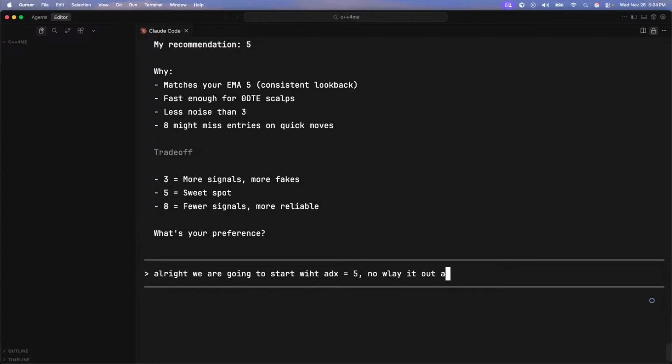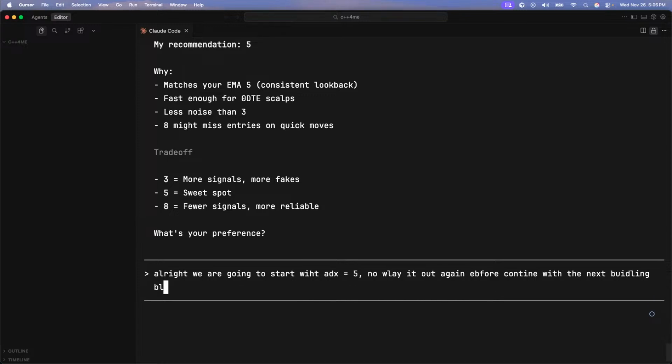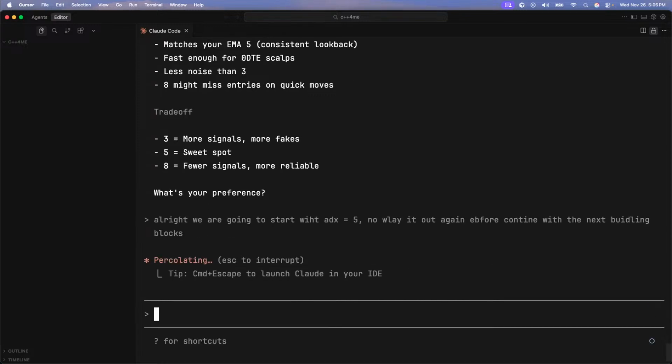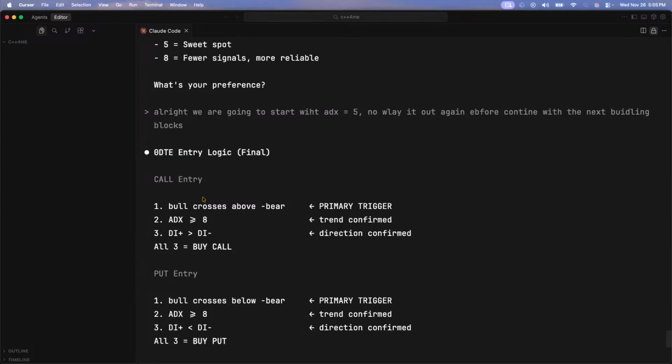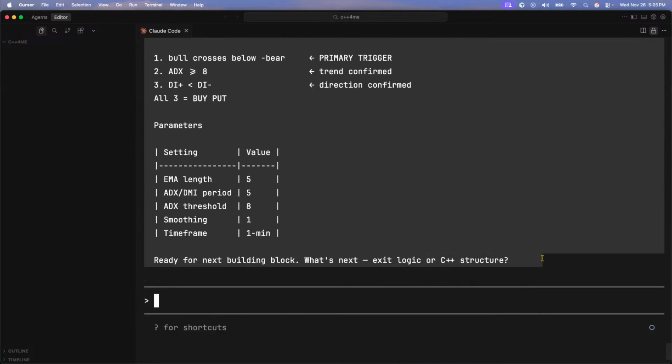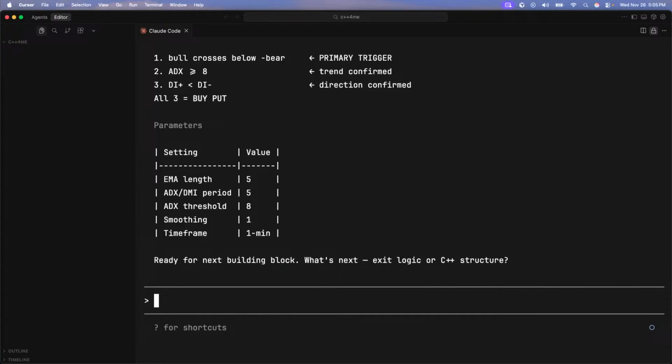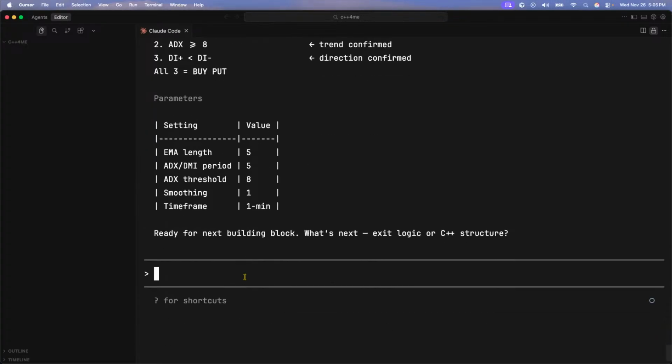Now lay it out again before we continue with the next building blocks. Can I spell blocks? There we go. All right, what I'm going to do is just copy this real quick because I know this can trip. But this is super big. All right, perfect. Let me come back here. Now let's proceed.